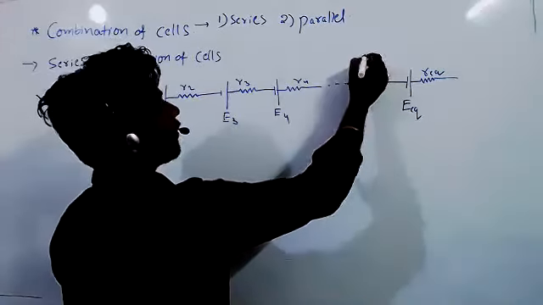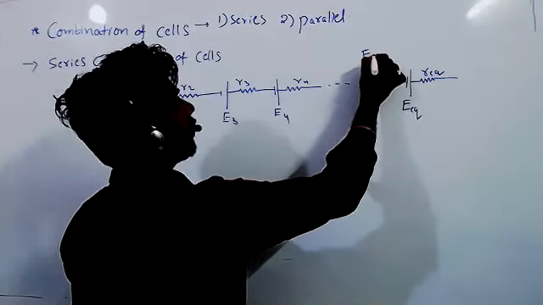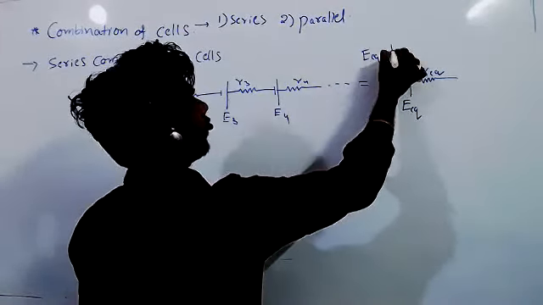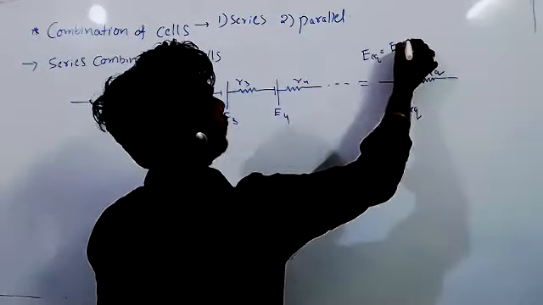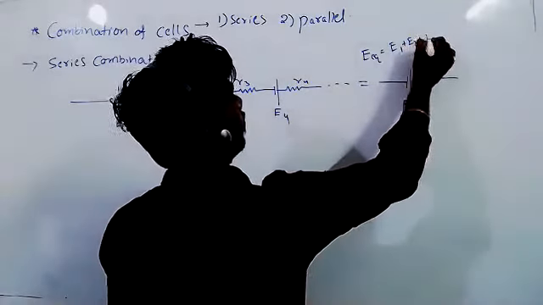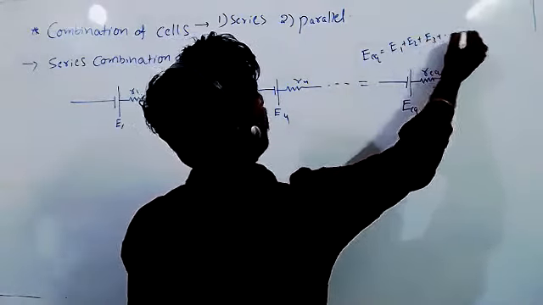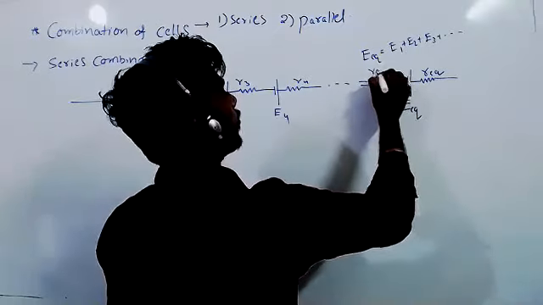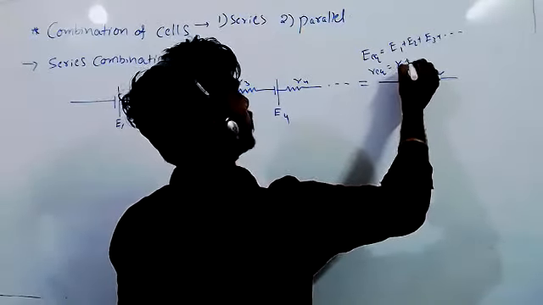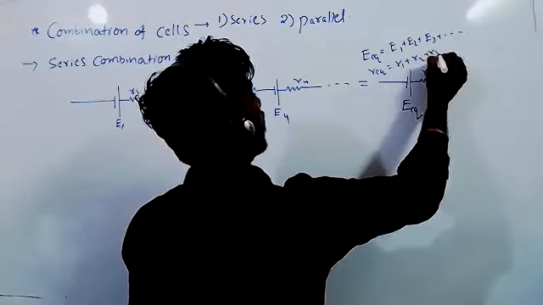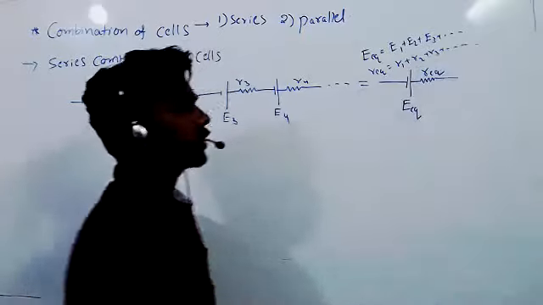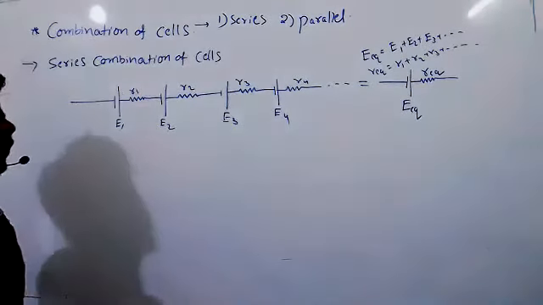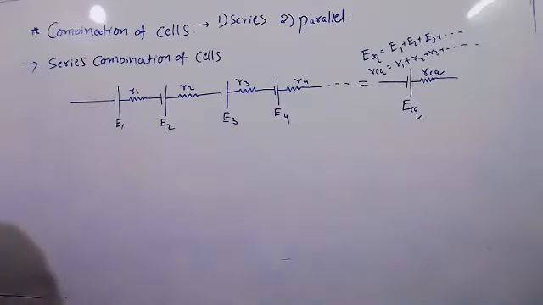For this, E equivalent equals E1 plus E2 plus E3, and so on. R equivalent equals R1 plus R2 plus R3, and so on. Now we will see the solution. Do we get it like that or not? That's our question.